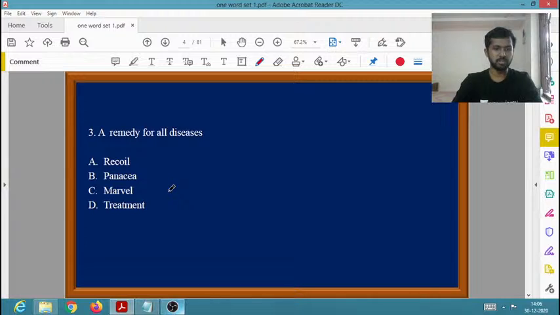The one word for a remedy for all diseases is panacea. Panacea is known as a remedy for all diseases. Panacea means a remedy for all diseases. I think it is clear for you. Then moving on to the next.